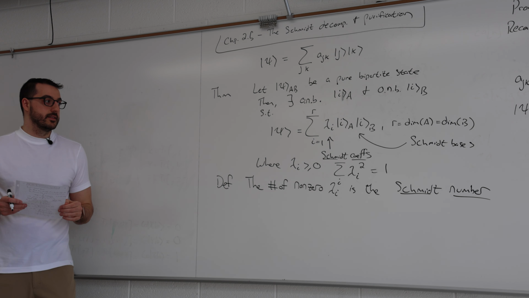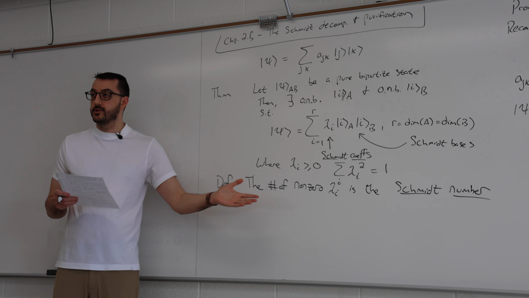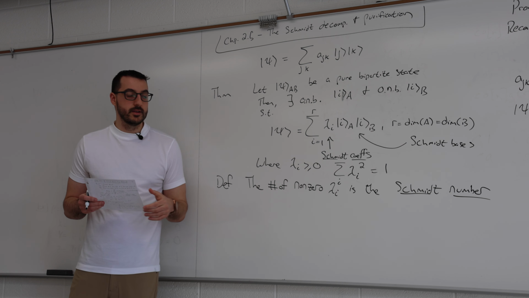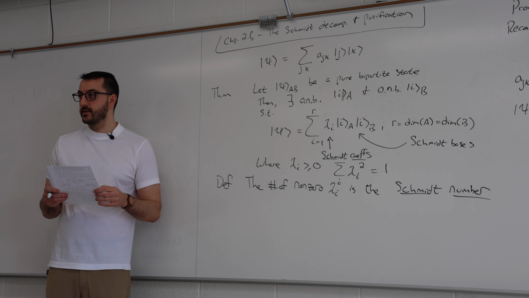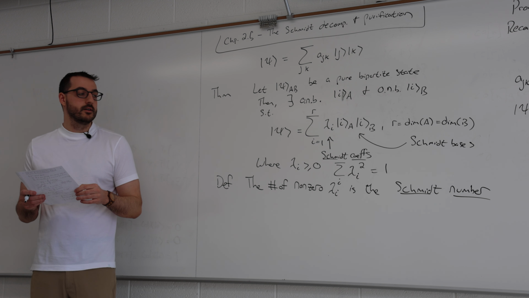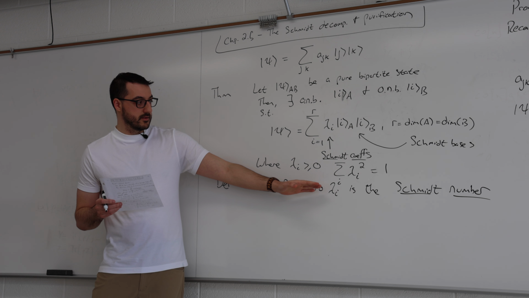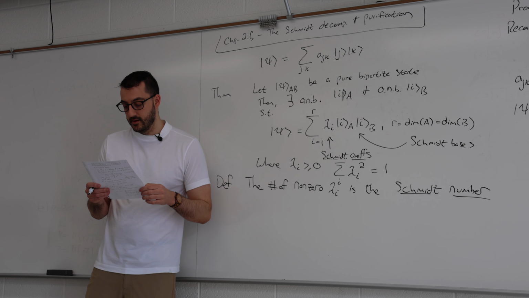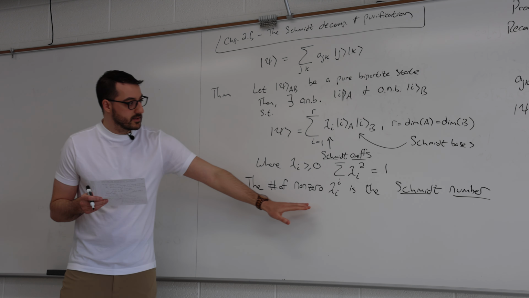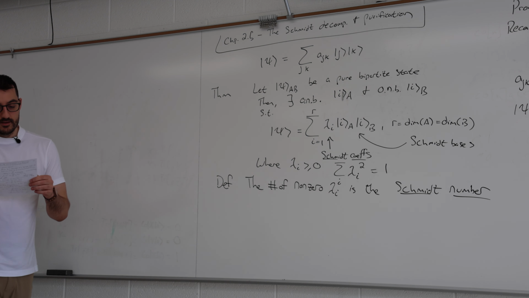You can also define this as an entropy type quantity. So lambda I being non-zero and the squares summing to 1, you can think of that as a probability distribution. So there's notions that we'll get to later once we do entropy, where we can think of this as the entropy of entanglement. So you also see that as a metric to define the amount of entanglement. But for now, just the number of non-zero lambda I is the Schmidt number.